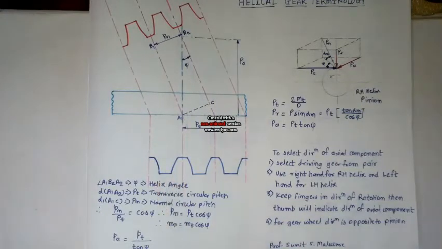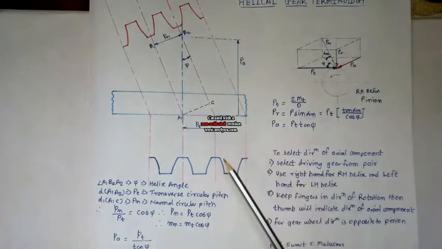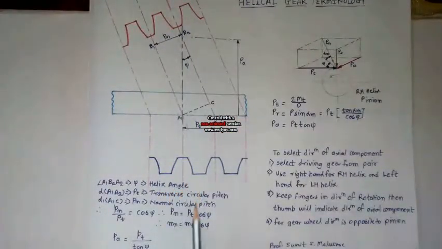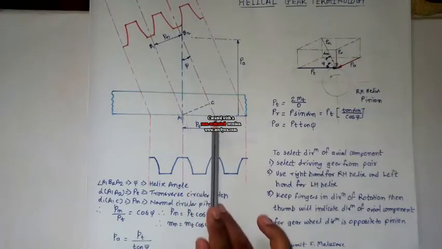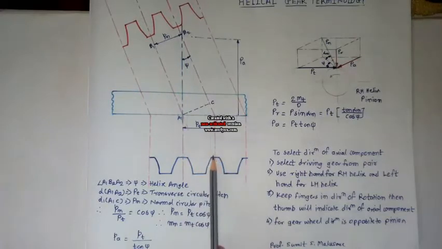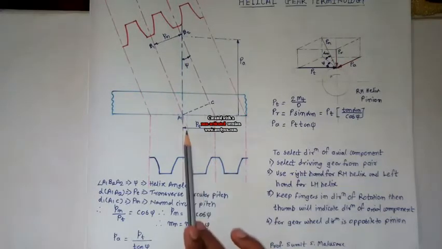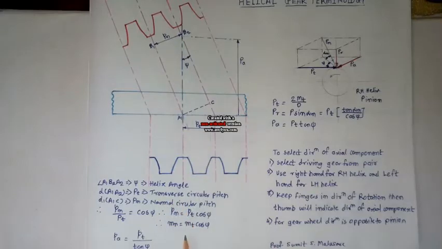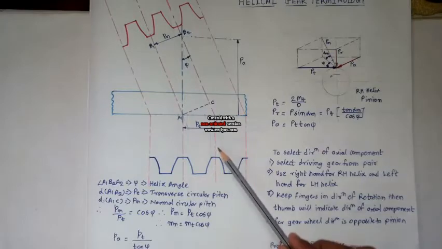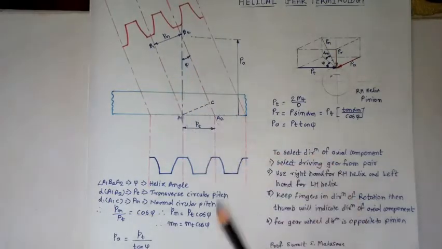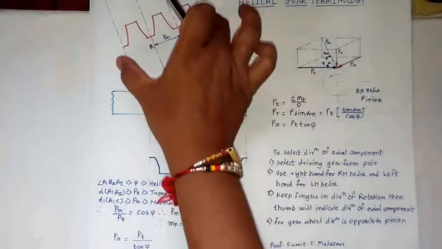Now anything we are seeing along this axis is called transverse, and anything along the teeth is called normal. If you see it along this side, this is one point on one tooth, and this is the corresponding point on the very next tooth. This is called the transverse pitch because I am looking along the axis. Similarly, if I look along the teeth, the gear will look like this.